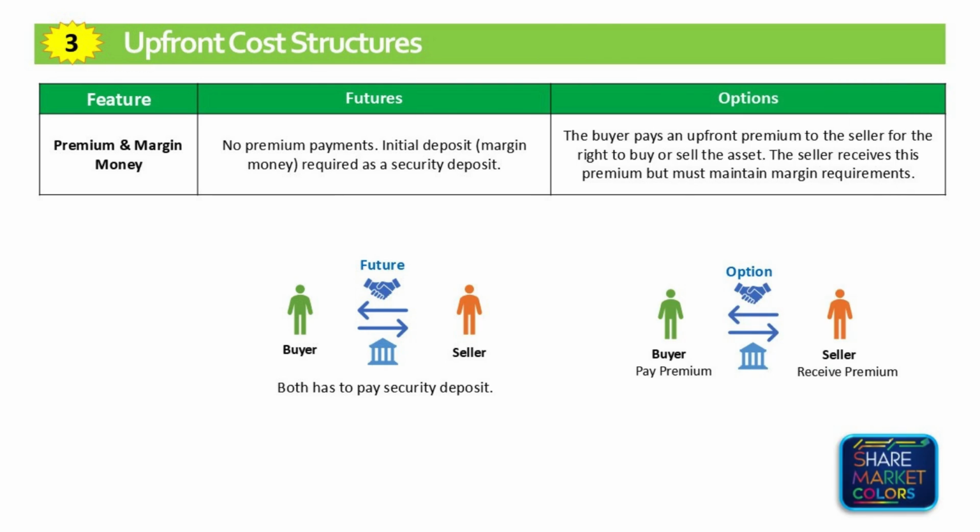Upfront cost structures. No upfront premium is paid when entering a future contract. Instead, both parties are required to deposit margin money as an initial deposit, that is, a security deposit, to ensure they can fulfill the contract. Option buyers have to pay an upfront fee, that is, the premium, to the seller for the right to buy or sell the asset. The seller receives this premium but must maintain margin requirements.